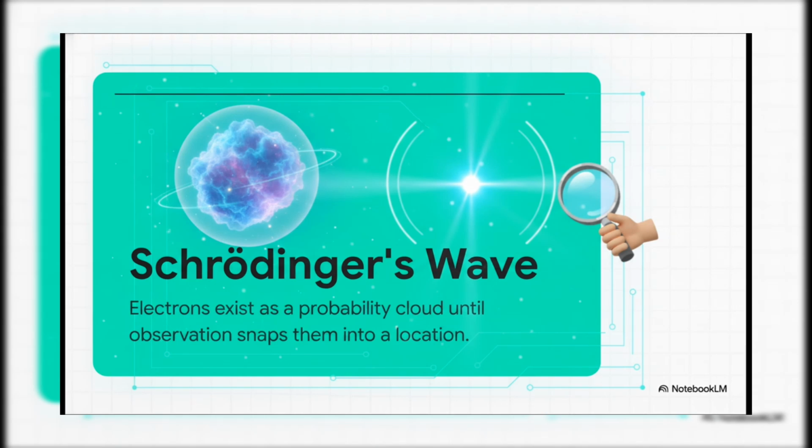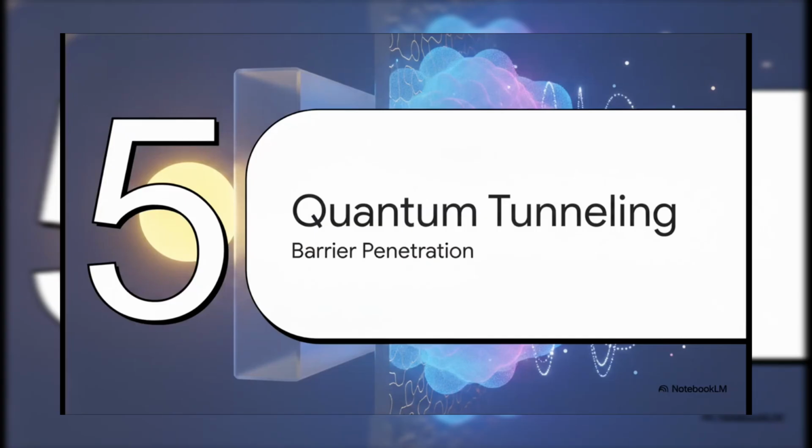Instead of an electron circling a nucleus on a neat little track like a tiny planet, it exists as this fuzzy, three-dimensional cloud of maybe. It's technically everywhere in that cloud all at once. It only snaps into a definite physical location when an observation or measurement is made, triggering what we call the wave function collapse.